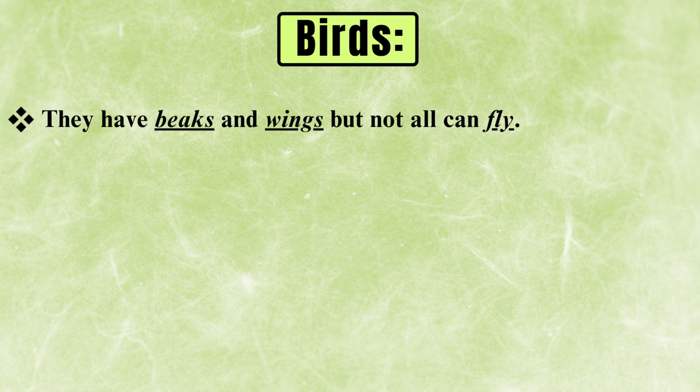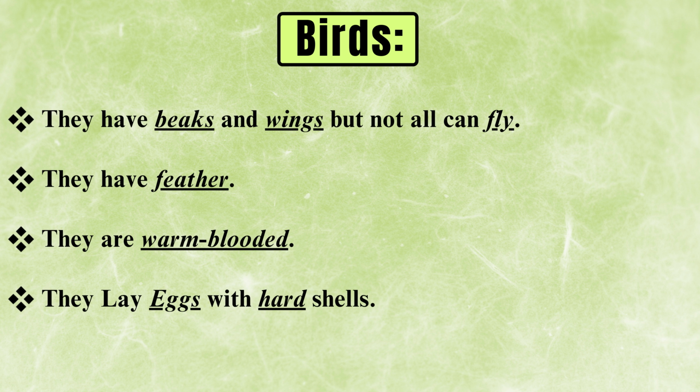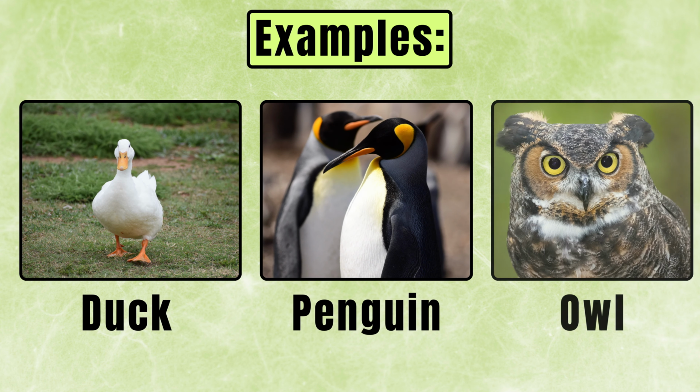Birds, they have beaks and wings, but not all can fly. They have feathers. They are warm-blooded. They lay eggs with hard shells. Now you can see the examples: duck, pigeon and owl.